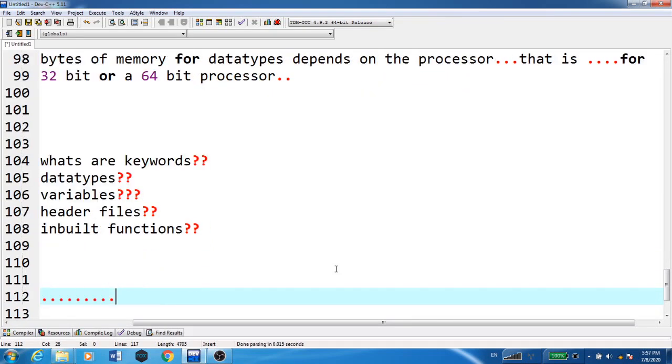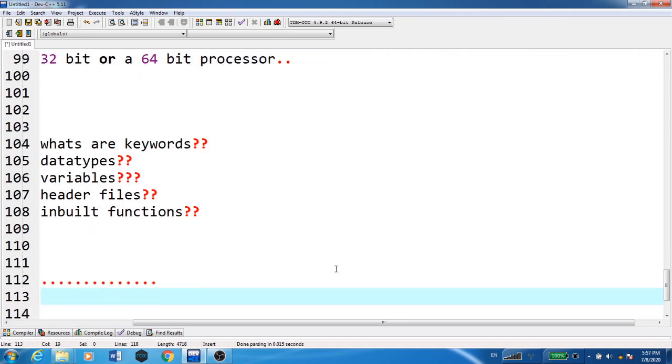Now we have to understand the syntax for the printf function and scanf, and some basic programs on C language. First, we will start with the basic programs of C language in our next video.